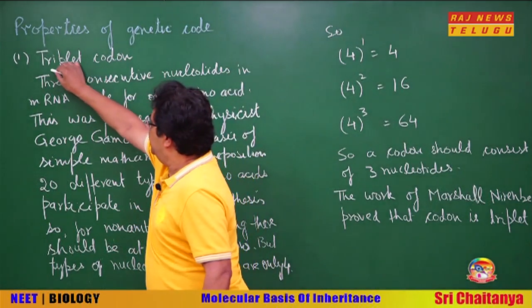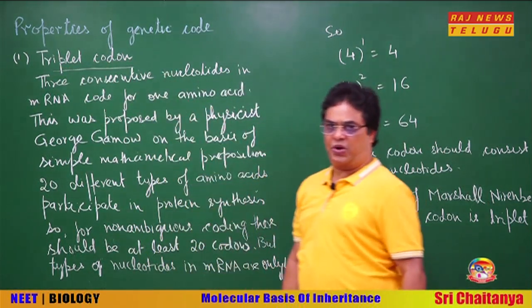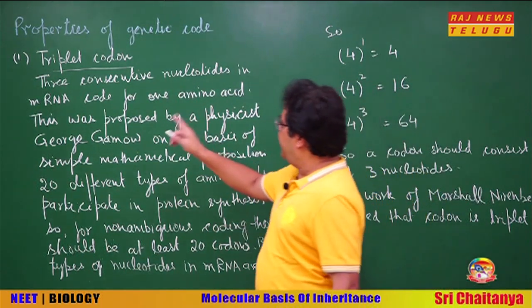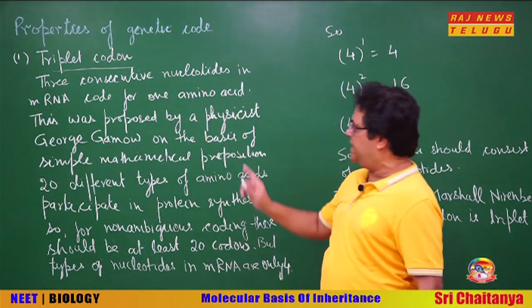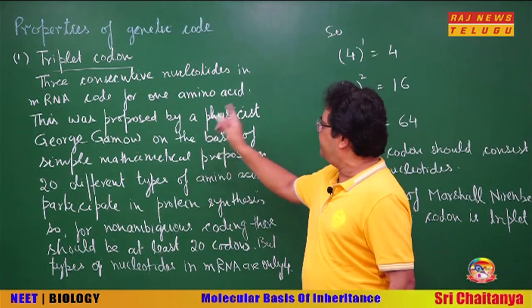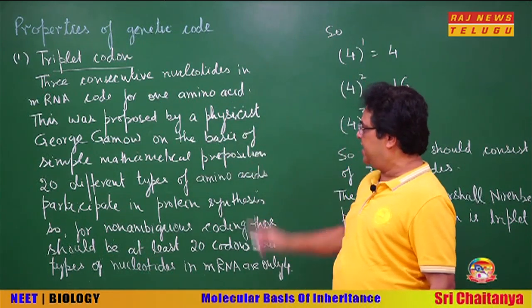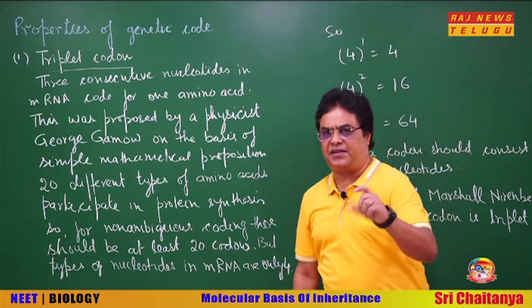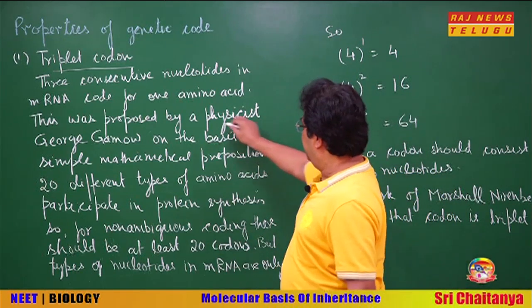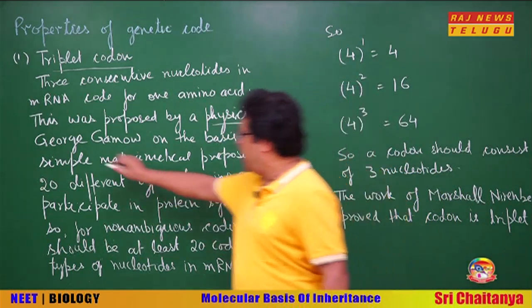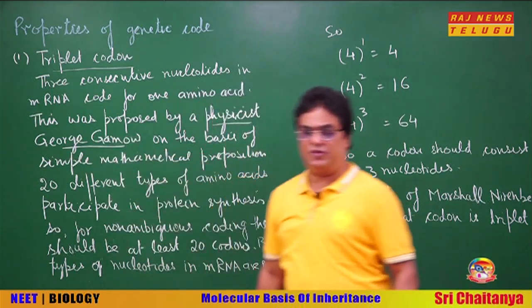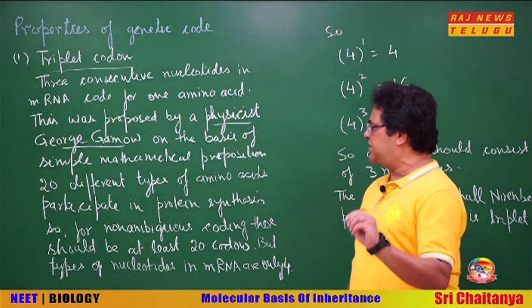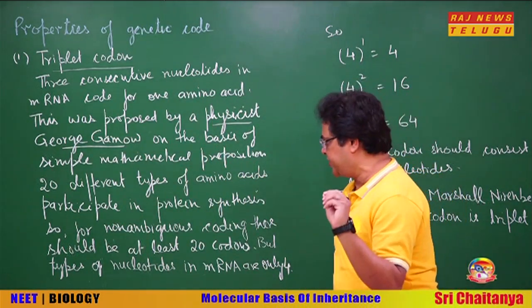First, the genetic code is a triplet codon, meaning 3 consecutive nucleotides in the mRNA code for one amino acid. Okay. Now this was interestingly proposed by a physicist, George Gamow, and for this he used a very simple mathematical proposition.